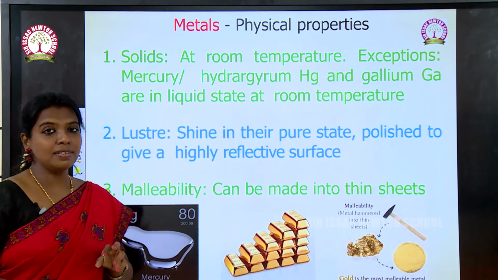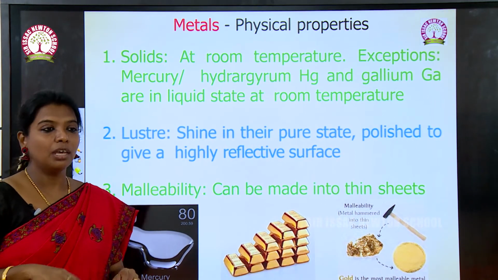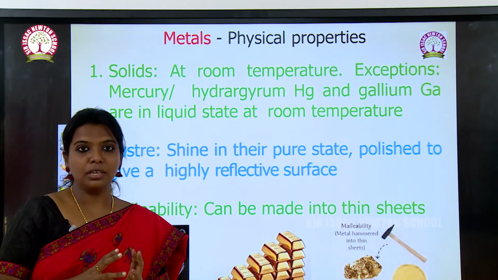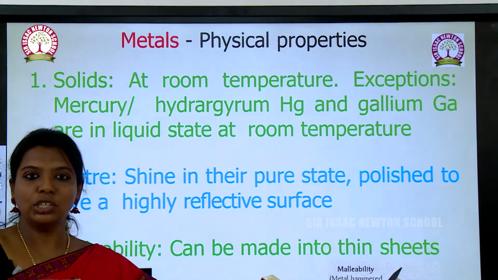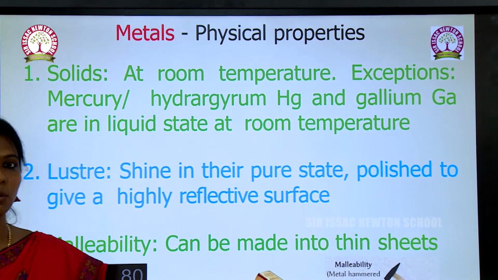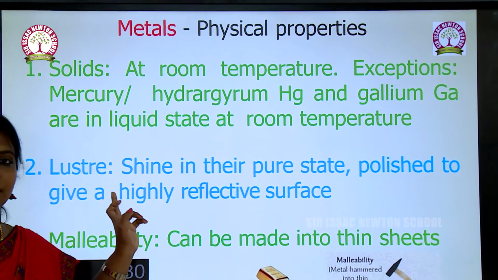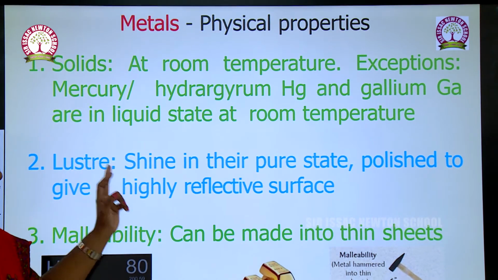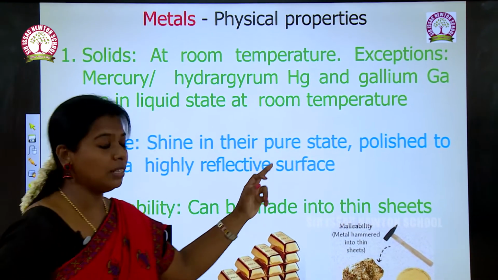The second one is that all metals have a shiny appearance. For example, silver, gold, aluminium, iron, everything will have a shining surface. That property is called luster. Metals shine in the pure state, and polishing gives a highly reflective surface.